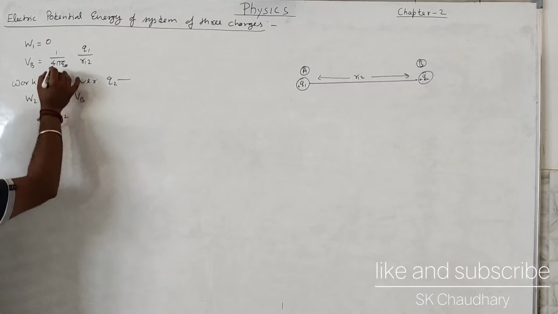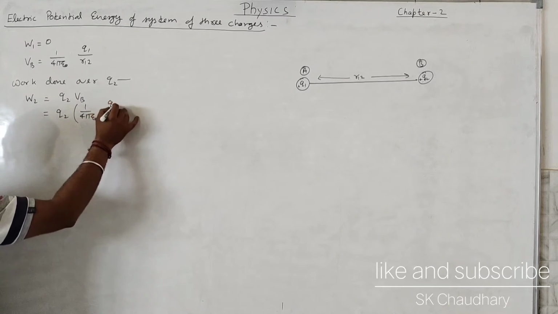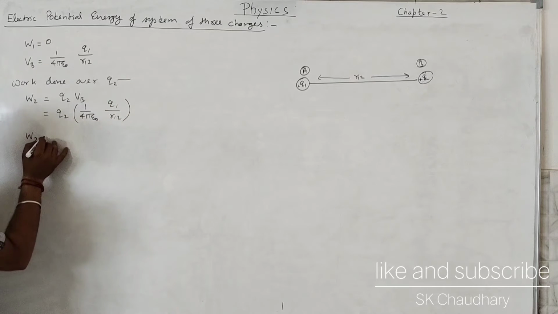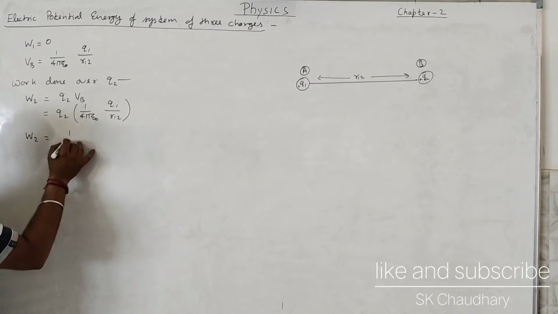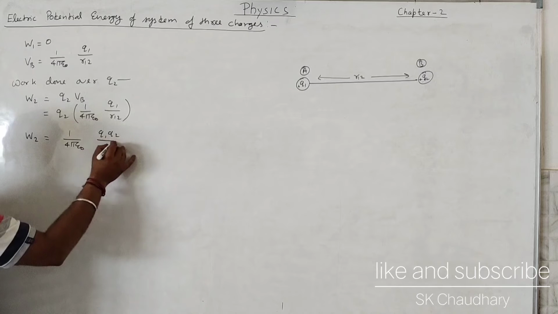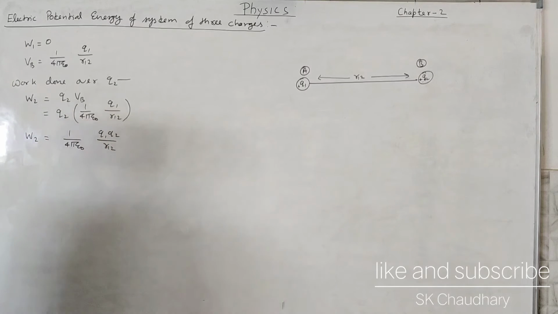So Q2 times 1 upon 4 pi epsilon naught Q1 upon R12 will give the work done, or you can say the potential energy between these two charges.